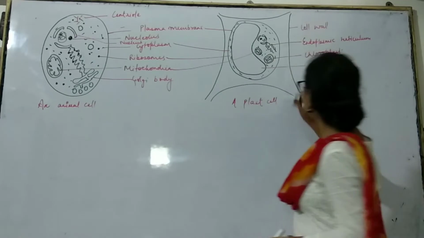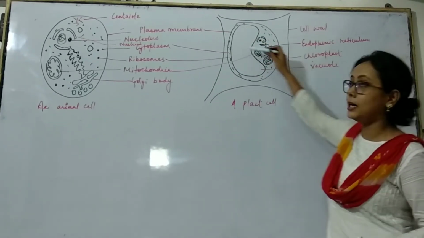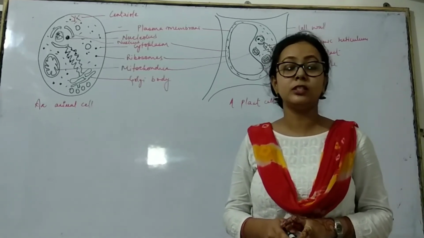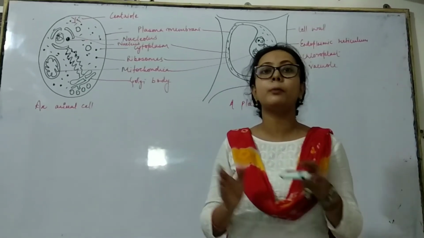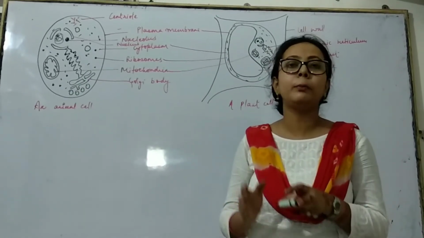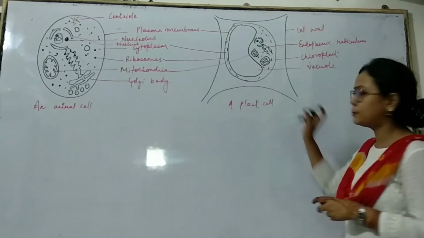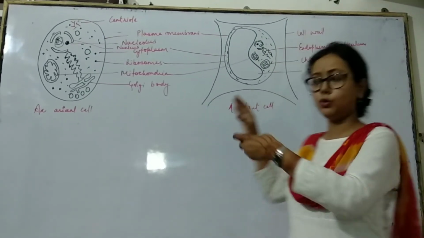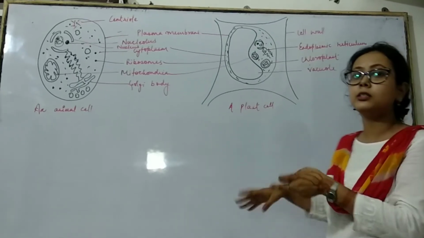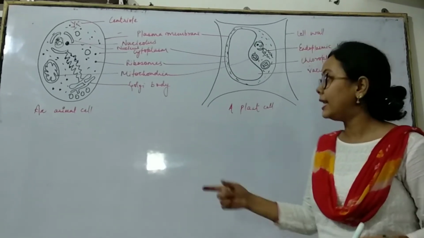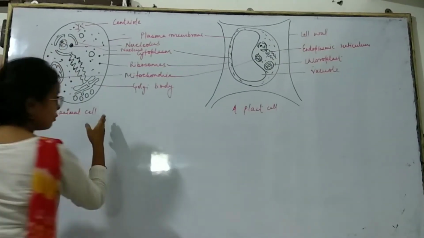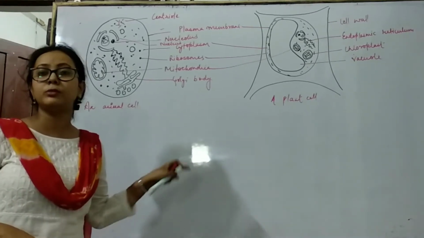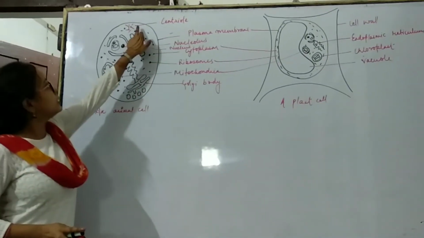And one is the large vacuole in the plant cell. In this vacuole, a large amount of cell sap is present, which provides turgidity to the plant cell and makes it rigid. As the plant cell does not move, and to protect from enemies, they have the cell wall. Next, in an animal cell, there is no cell wall, as they can move and protect themselves from their enemies.